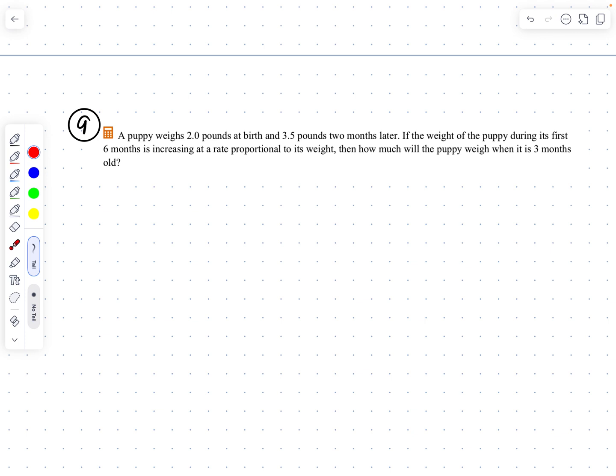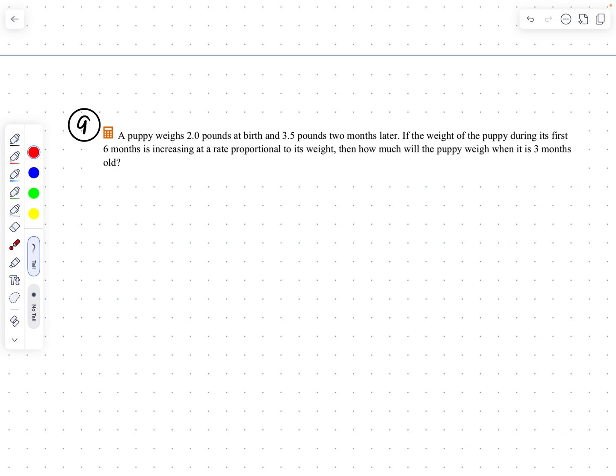dp/dt equals kp. But they want to know how much this puppy's going to weigh after 3 months. Well, in order to know that, we have to know what is the basic percent of weight gain. We have to know what k is. Well, they give us some information. We know the puppy weighs 2 pounds at birth, and we know it weighs 3.5 pounds 2 months later. So I can use those two time periods to figure out what k is. Then once I've figured out what k is, I can plug in the new time of 3 and solve the problem. Okay, so a bunch of steps.